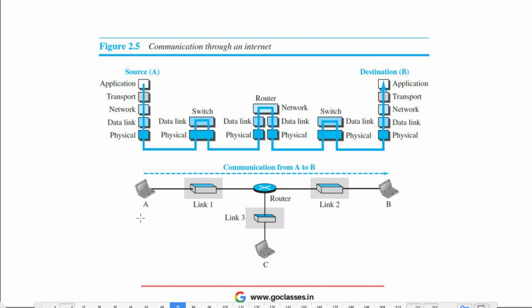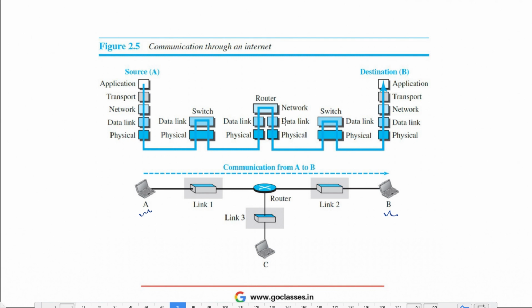Now suppose A wants to communicate to B, and there are different routers or switches present in between. Suppose this is a switch, this is a switch, and this is a router, which are present in between, and A wants to communicate to B. Then at A there are different layers, because A is a host machine, and it has to communicate to B, which is also a machine having all the layers. So in this case, A will send some packet that will go through the switch. A switch has just 2 layers, which are the physical and data link layers.